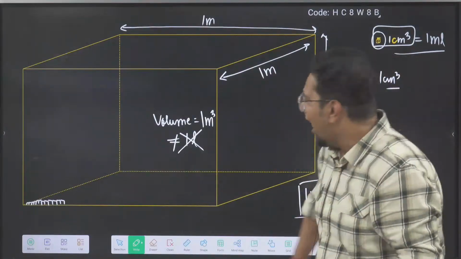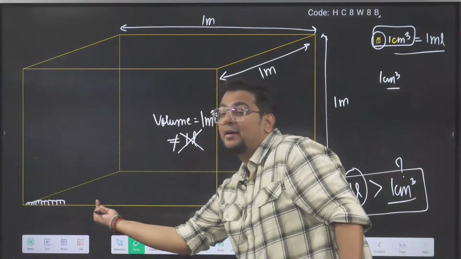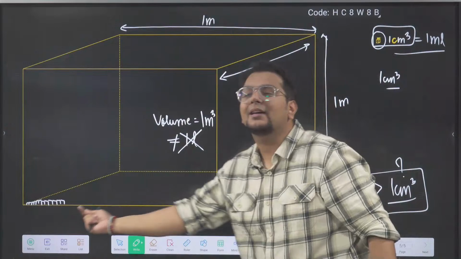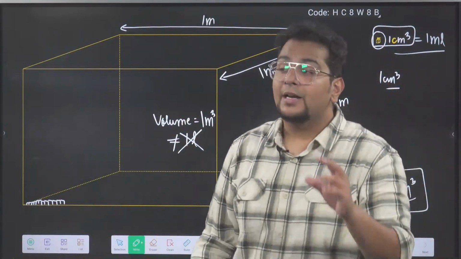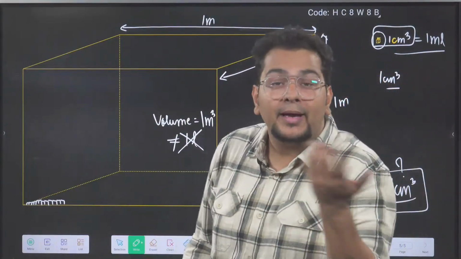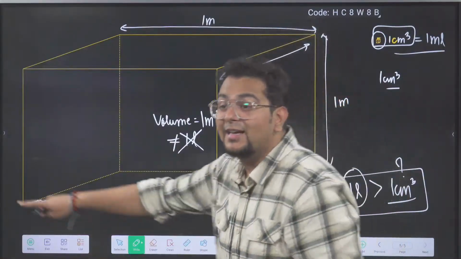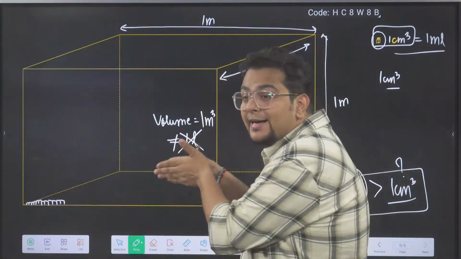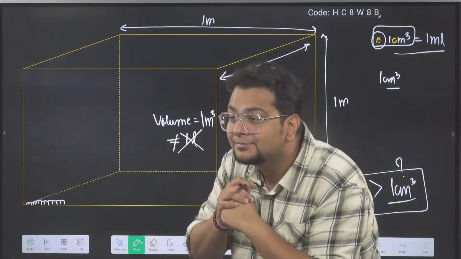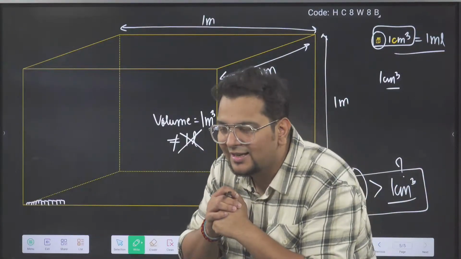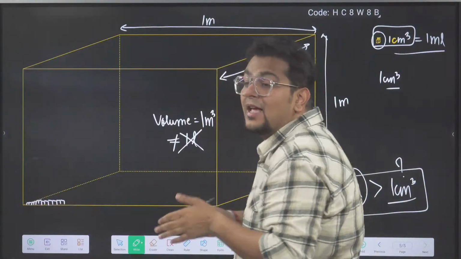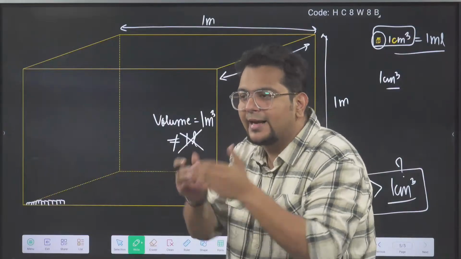Tell me, how many 1 centimeter cubes can come in 1 meter? In 1 meter length, how many 1 centimeter cubes will come? Very good, correct answer.